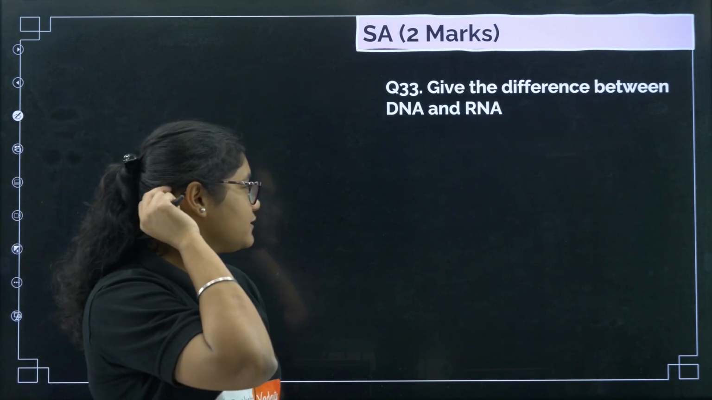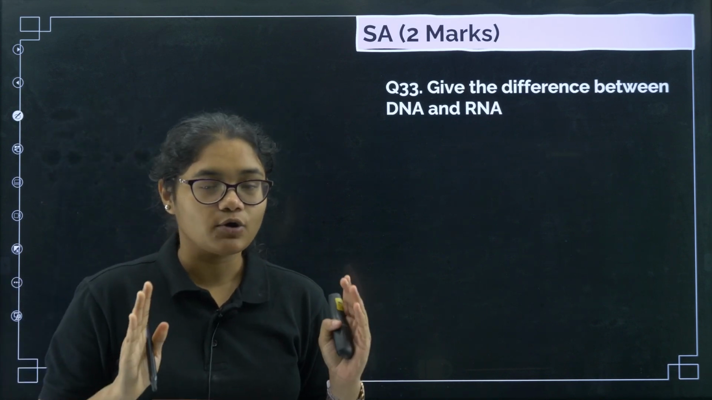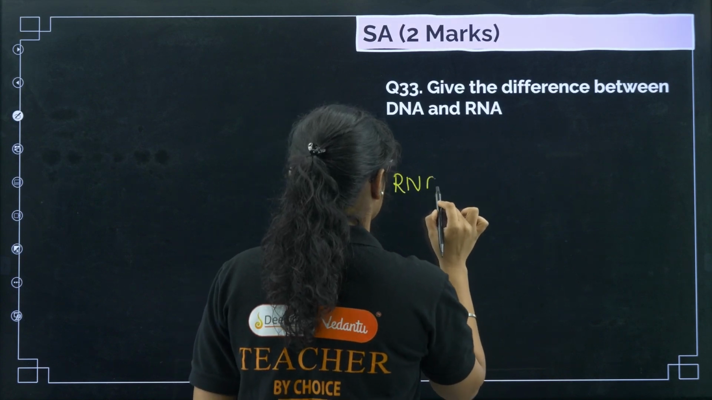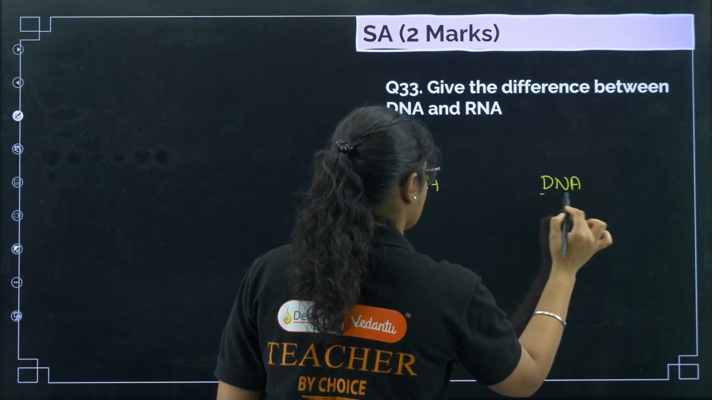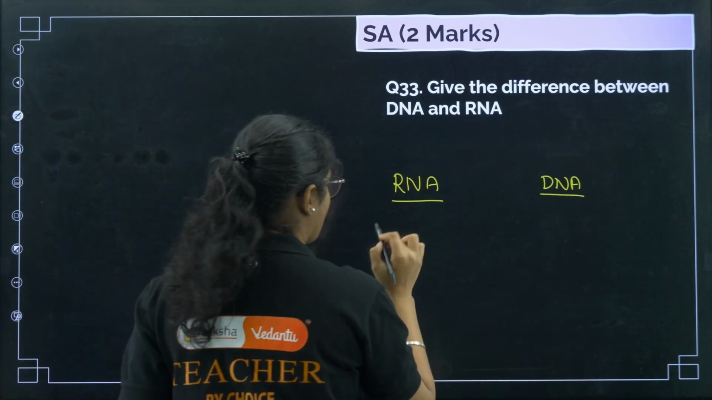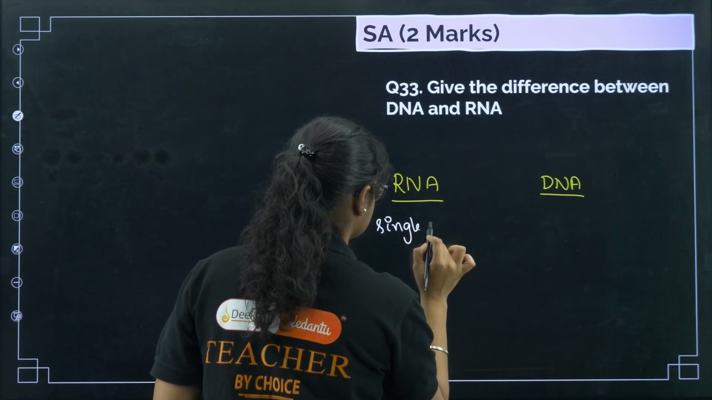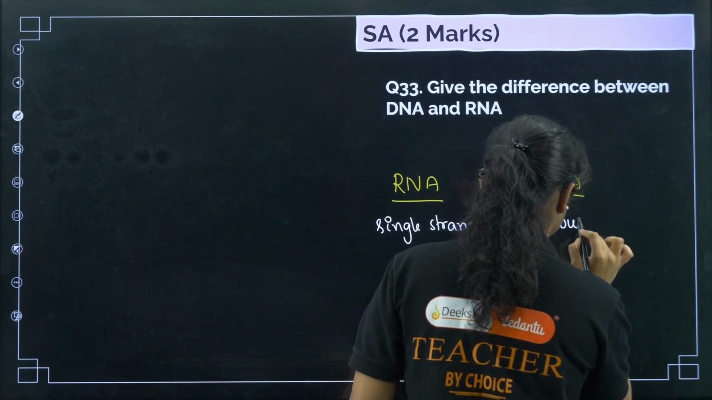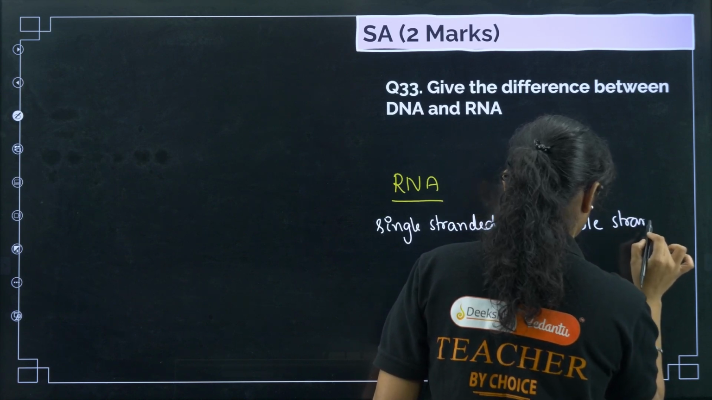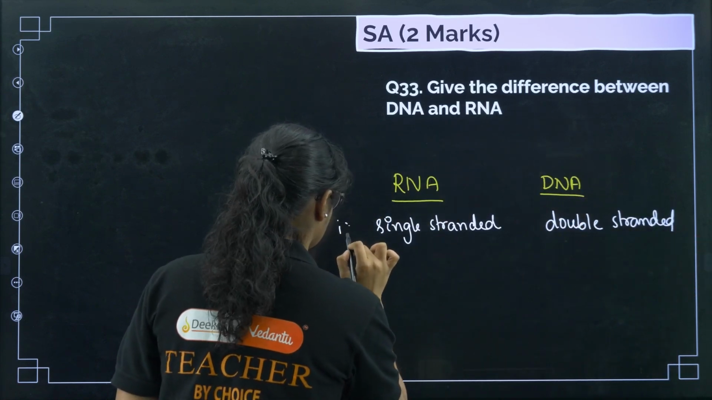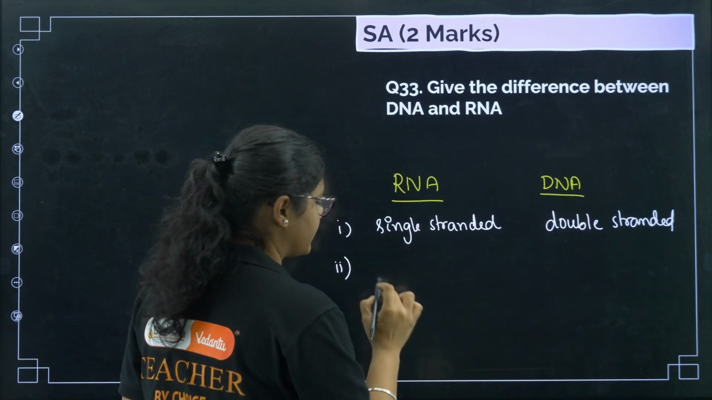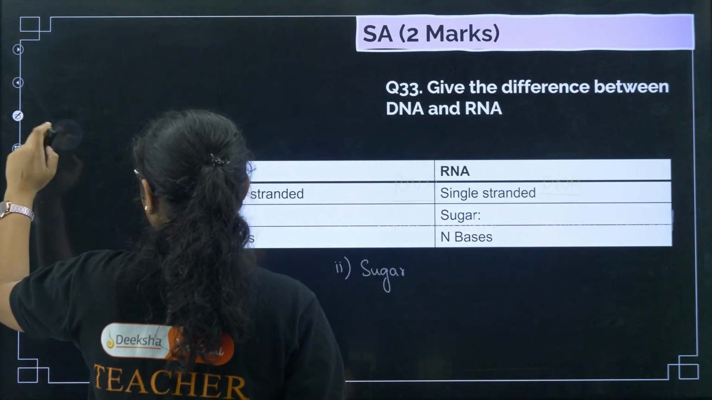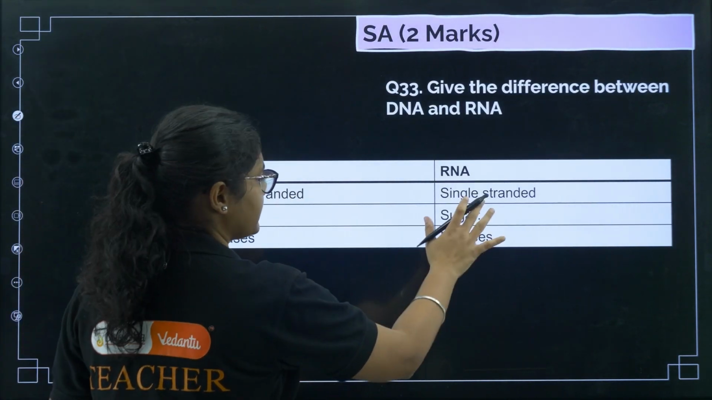Next, question number 33. Give the difference between RNA and DNA. This is also a very common and most expected easy question. So you can just write down any 2 or 3 differences. So RNA and DNA. First of all you can write that RNA is single stranded. There is only one strand in RNA, whereas DNA is double stranded. Next we can go to their composition.